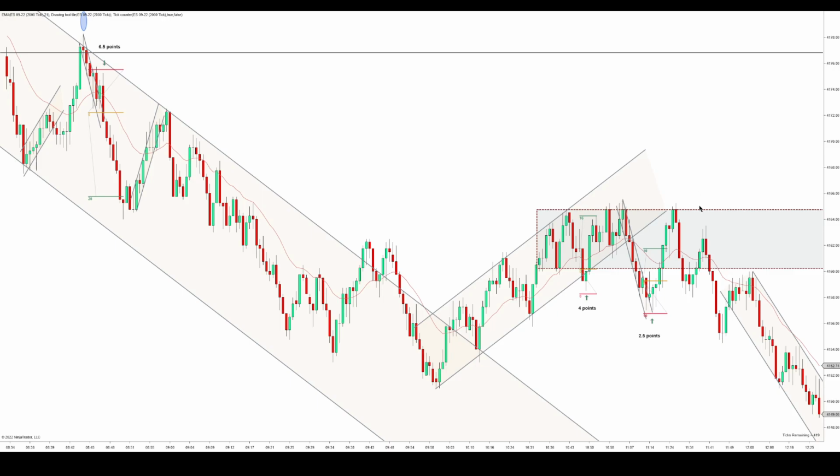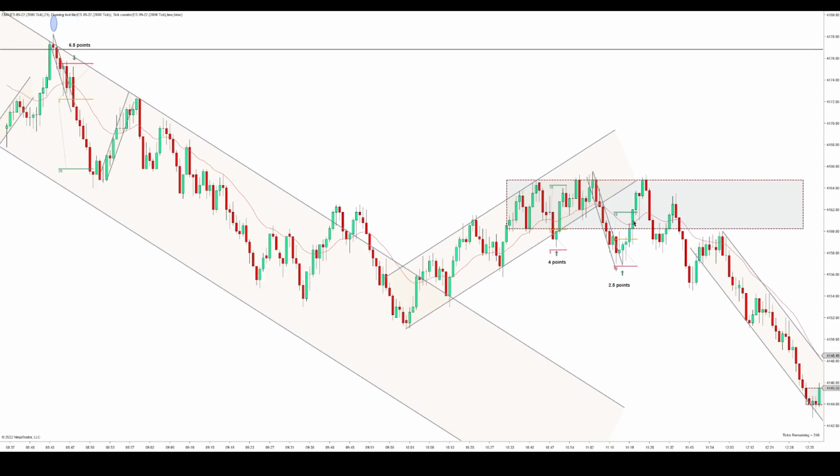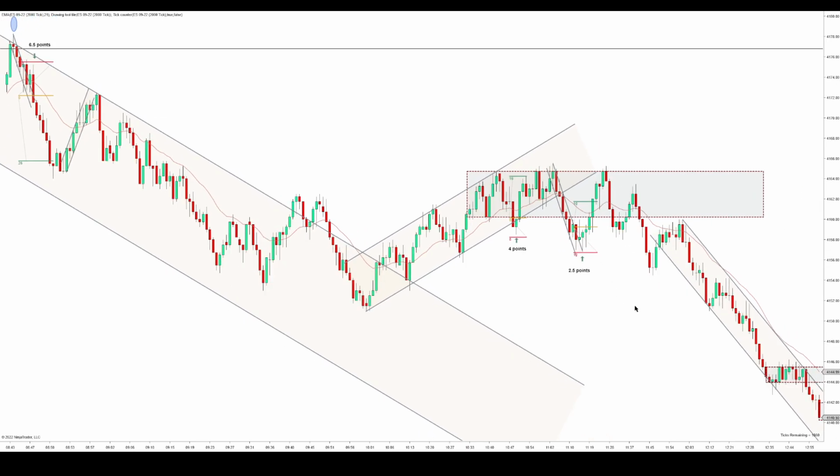So that's what I was thinking here. One thing that I did do was I did not want to go for 1 to 2. I just decided to go for a 1 to 1 target because of the reasons I stated, it turning down. I was afraid that it might be getting too bearish again. I was still confident in the long, I just didn't want to go for a huge target, you know. So that's all I went for. It would have made 1 to 2, but I still think that 1 to 1 is the most ideal target here.